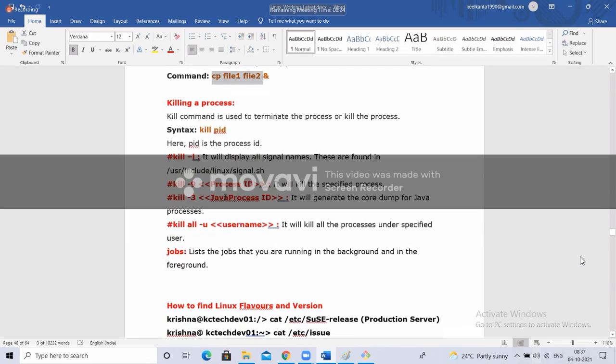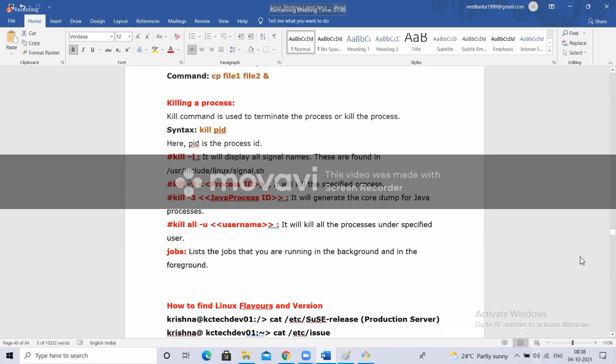Next, you know about processes. I just explained, right? There will be a process running. Now, one process got hanged, or it is running in the background, and I want to stop it. Suddenly, I want to stop it. Kill is the command to do such actions. I'm not discussing Linux admin level in detail, but whatever we require for a DevOps engineer, that level I'm discussing. So kill is a command. Kill has different signals to do different actions, right?